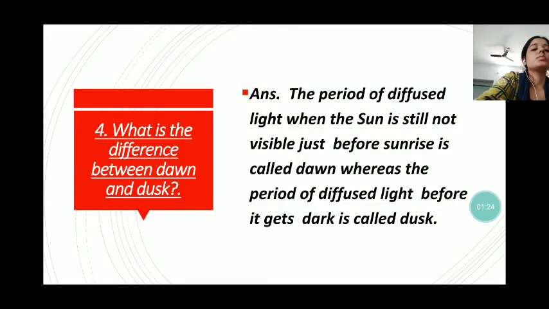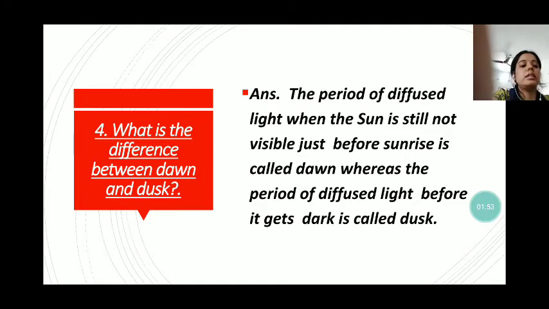Next question is, what is the difference between dawn and dusk? The period of diffuse light when the sun is still not visible just before the sunrise is called dawn, whereas the period of diffuse light just after sunset, when it gets dark, is called dusk.